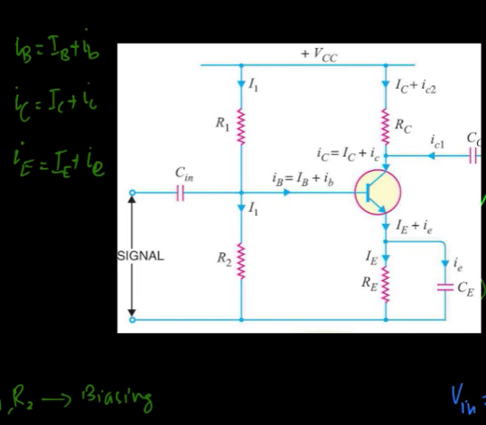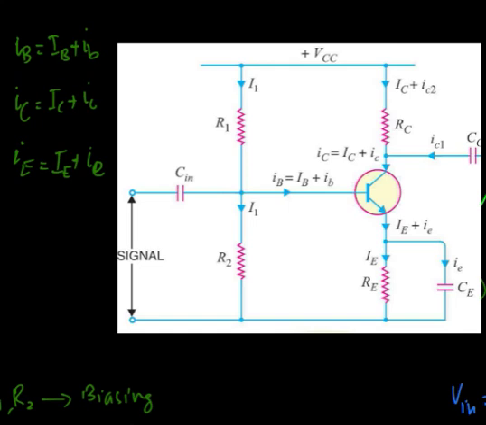They form a potential divider or voltage divider arrangement, and the voltage across R2 appears as the base emitter voltage, which provides a DC base current IB in the zero signal condition, which in turn will give a zero signal collector current which is needed for faithful amplification.